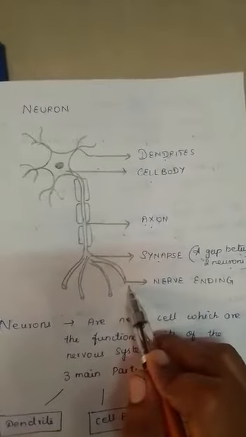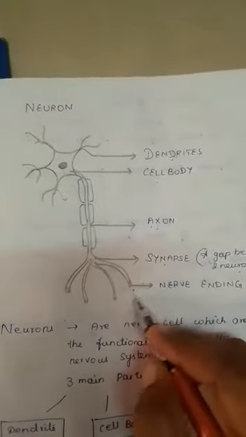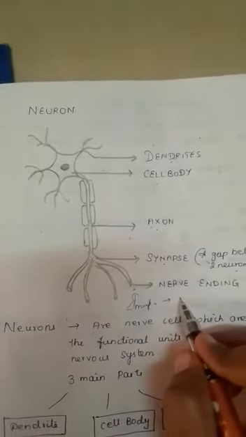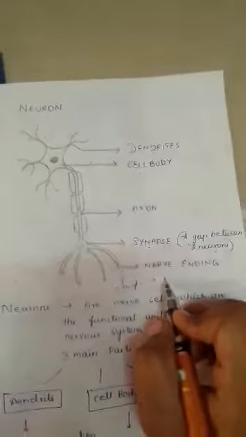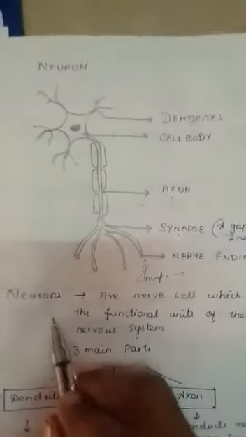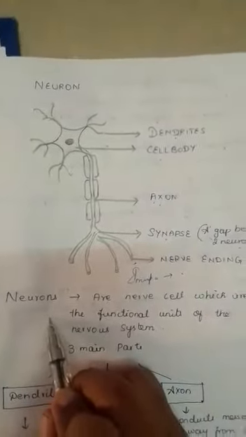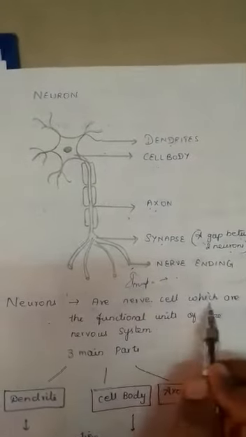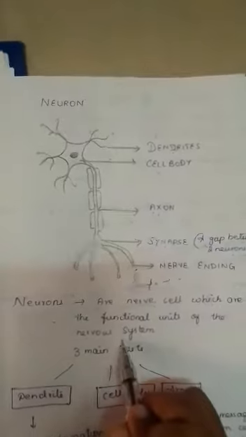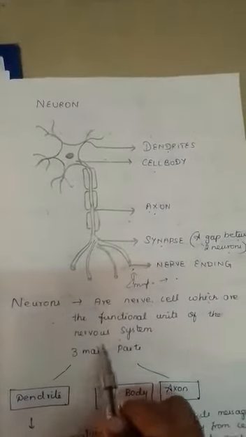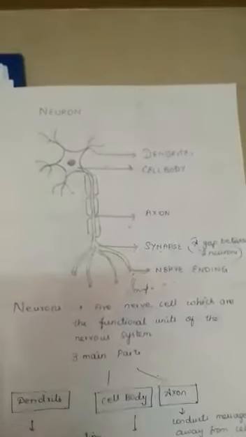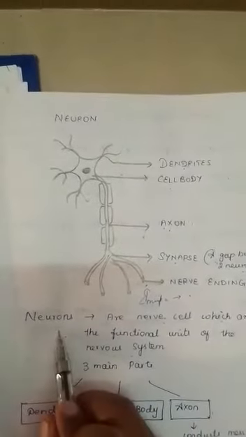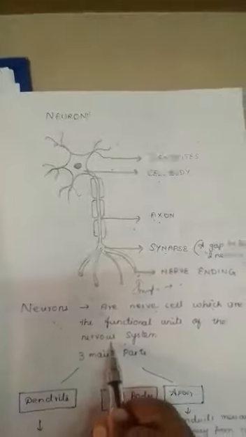Before getting into the word impulse, what is the meaning of impulse? It is nothing but information. Got it? Now listen, what do you mean by neuron? Neurons are nothing but nerve cells, which are the functional unit of nervous system. Don't confuse the term nephron in excretory system with neuron over here. Entirely different. Neuron is nothing but structural unit of nervous system.